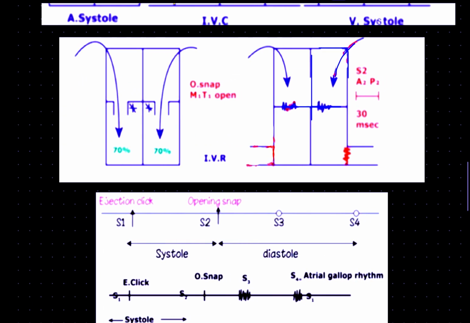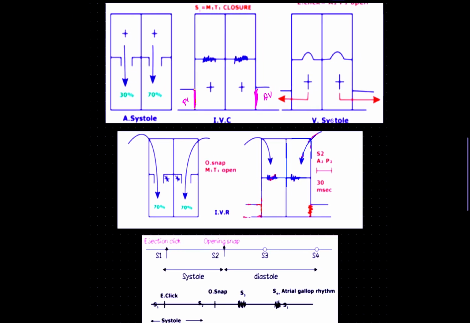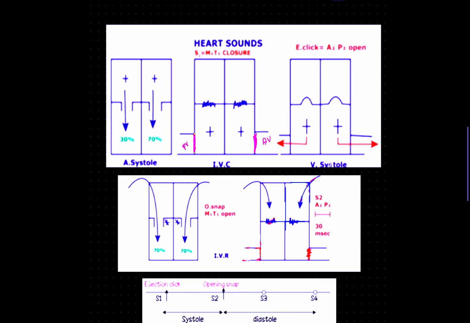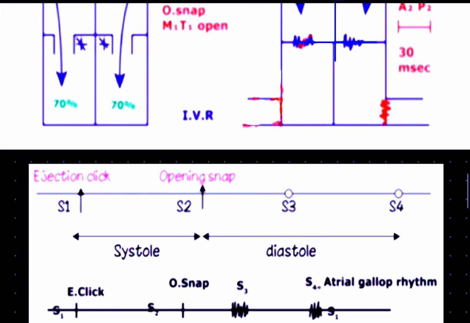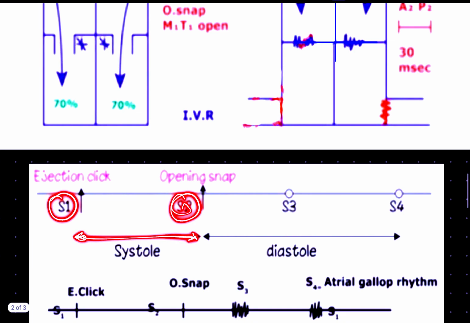Now, from S1 to S2, as you can see, the systole phase is going on. So this phase, from S1 to S2, is under the systolic phase, right? Under systole.